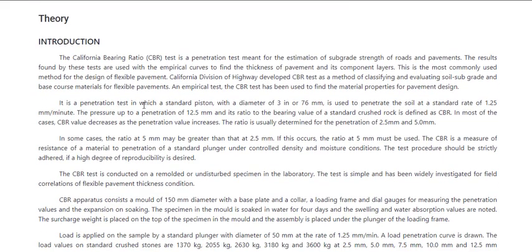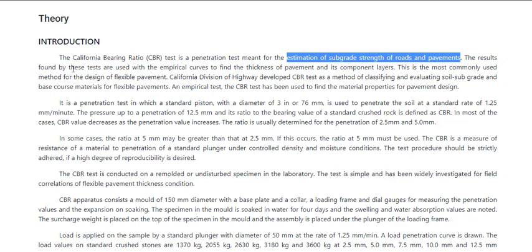First of all, CBR, the California bearing ratio test, is a penetration test meant for estimation of... So what is the main reason for doing this test? It is for the estimation of the subgrade strength of roads and pavements. So you are trying to estimate the strength of the subgrade layer of the road.